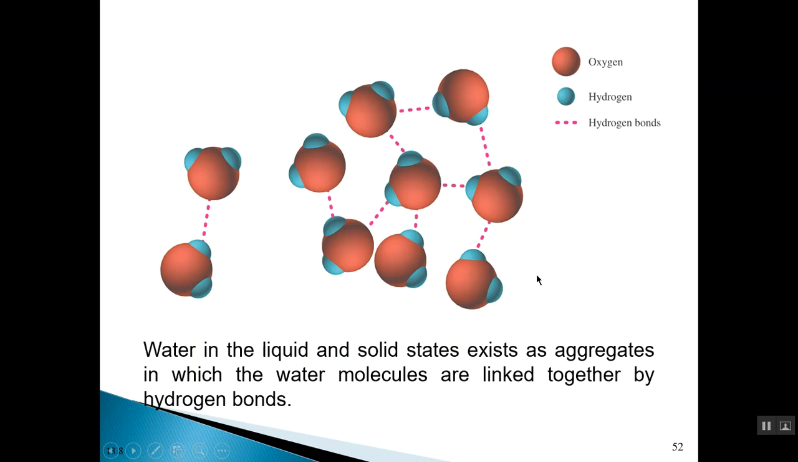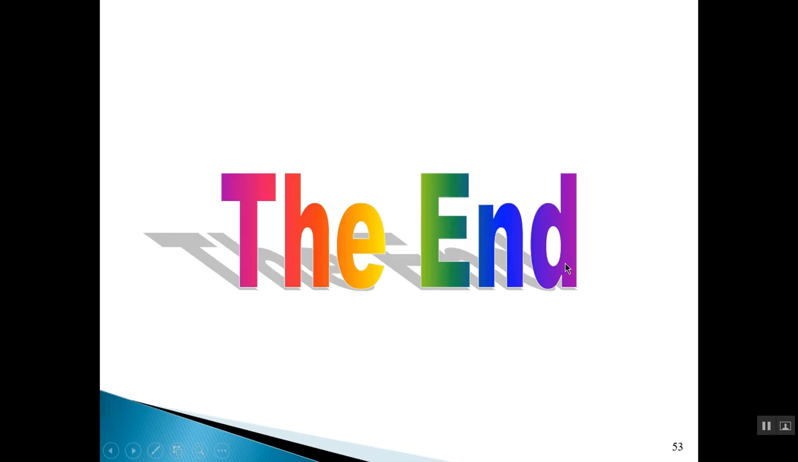For example, water has a high boiling point because in order for the molecules to be separated from each other, energy is needed and a high temperature is needed to break the hydrogen bonding so that the water molecules can move freely and independently of each other. Okay, so that's basically it as far as this chapter is concerned.